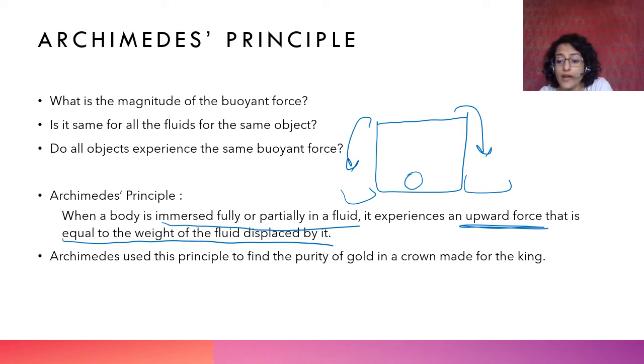The crown, the king had come to him and he had said कि यार मेरे लिए ये crown बनाया है, but I assume and I want it to be of pure gold. पर मुझे ऐसे लगता है कि इसमें कुछ तो मिलावट है, ऐसे रूमर है. तो he said कि you find out whether or not this has some impurity in it. And how can you find the impurity in metal?